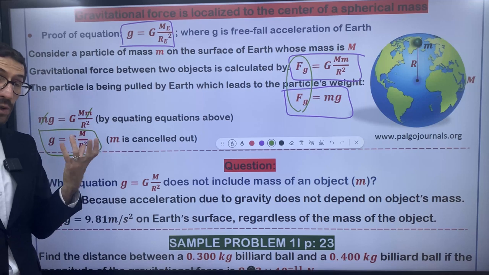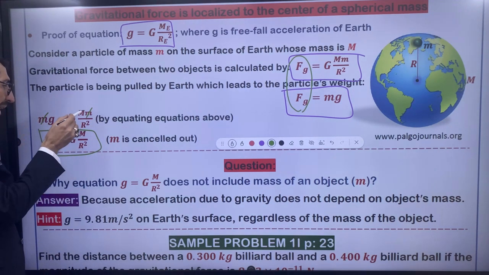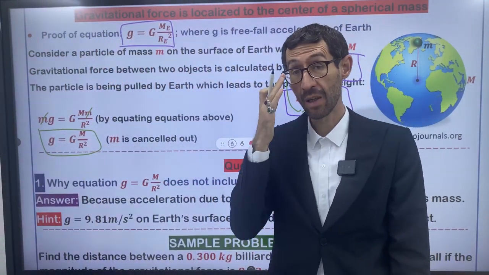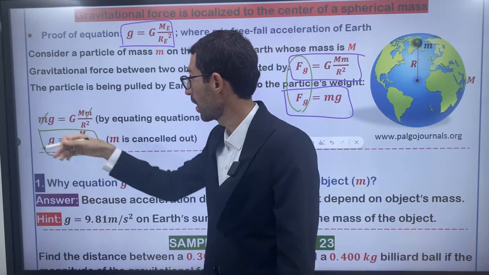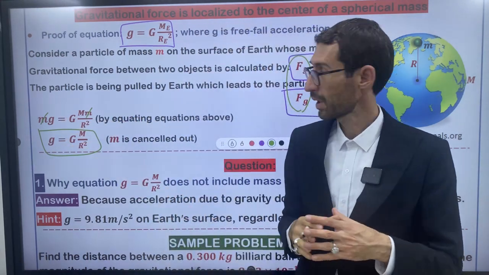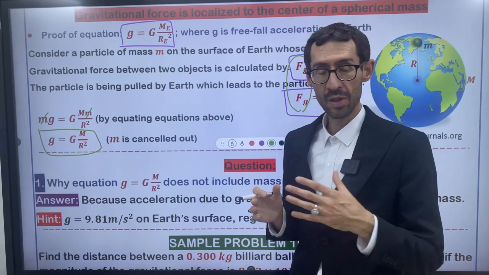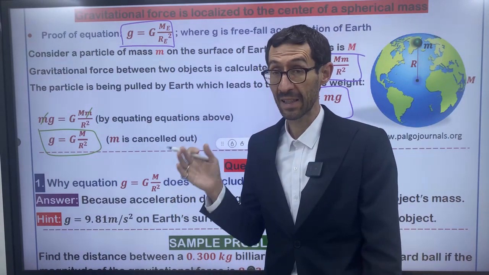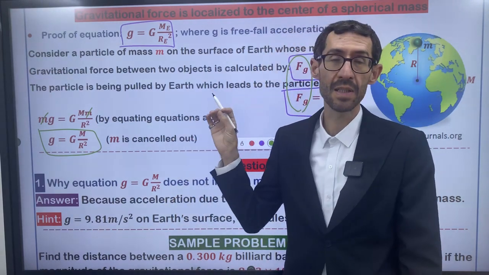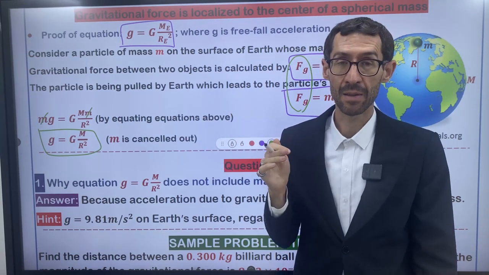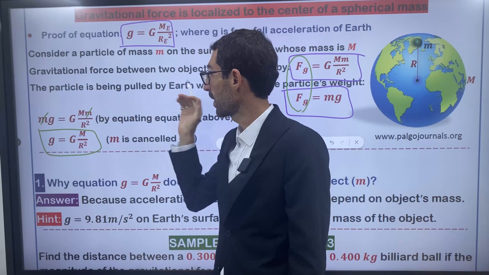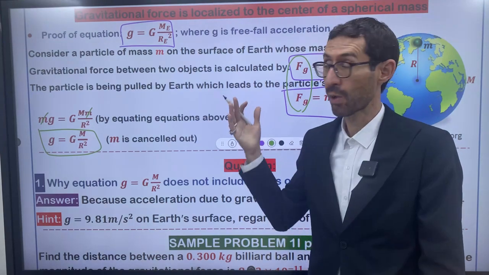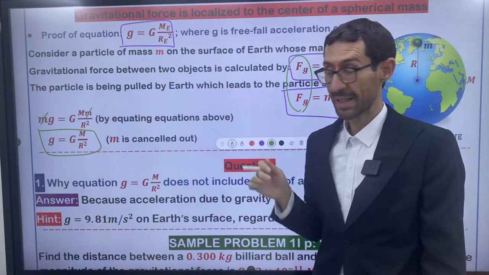Maybe you say, teacher, what's the meaning of canceling out mass on either side of the equation, mathematically or physically? Mathematically, because it's repeated on both sides, you can simplify it. But physically, it has a great meaning. Physically, you can deduce some very nice information from this canceling out.